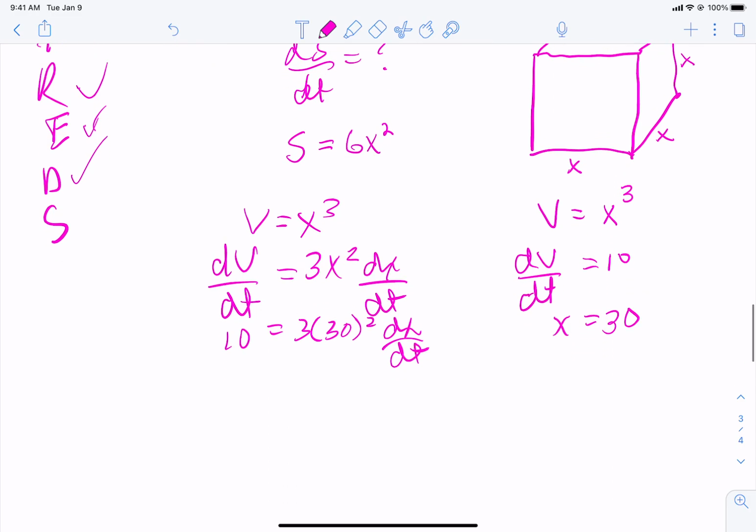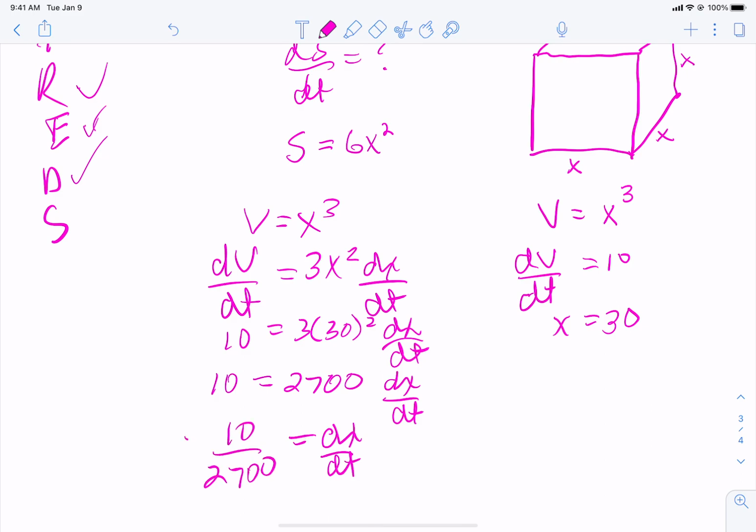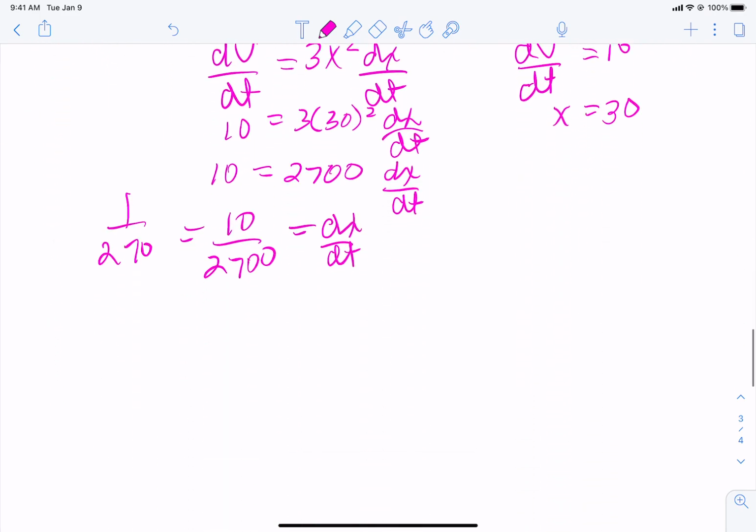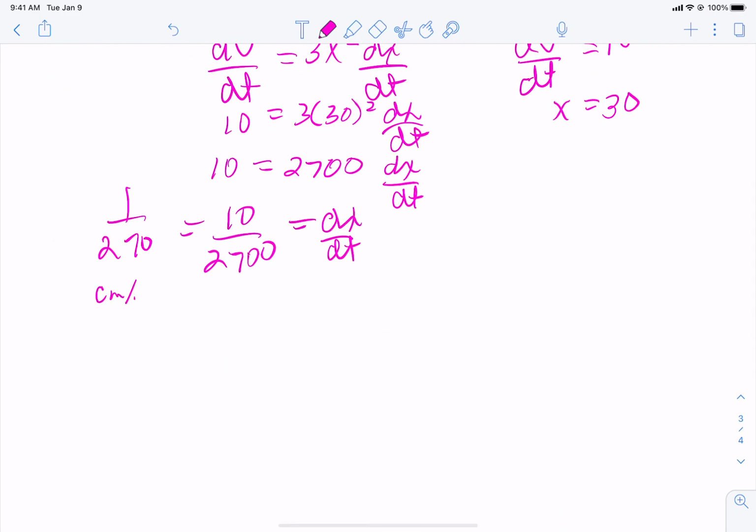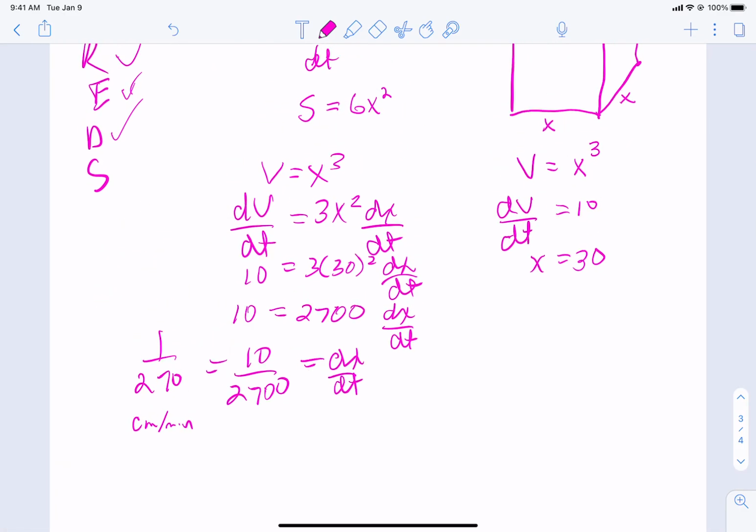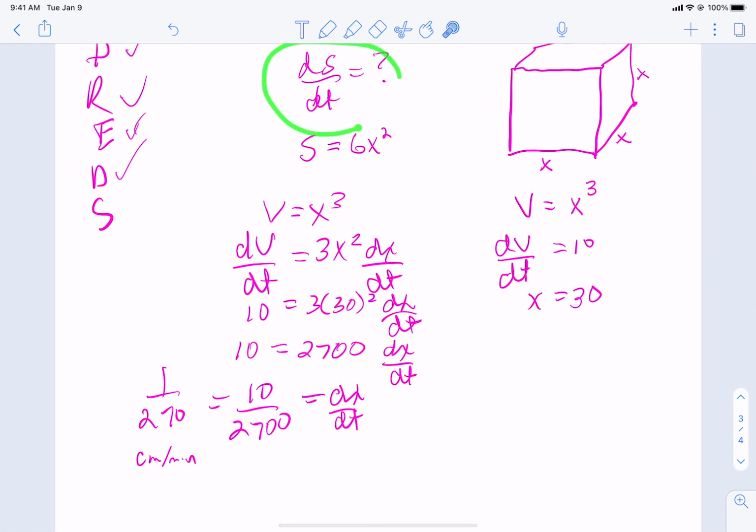Now let's do some math here. 30 squared is 900. 3 times 900 is 2700. So dx/dt is 10 over 2700. Now let's leave that a fraction. That's 1 over 270. And that would be centimeters per, what's the time? Centimeters per minute. Okay? Now, we want to find dS/dt. Remember, that's what we were looking for.